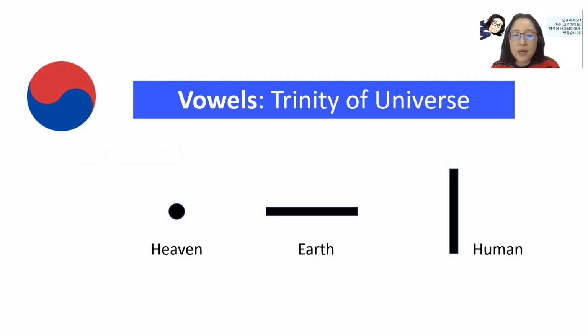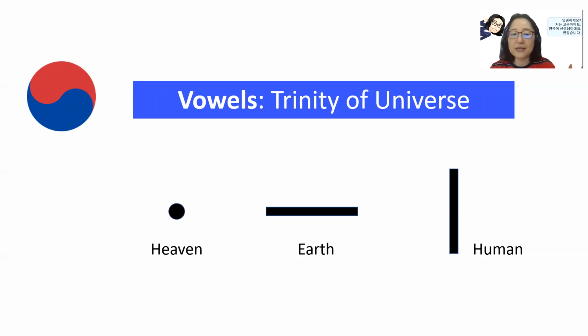And so he created all the vowel characters based on these three basic designs. He thought about what are the most important elements in the universe and came up with heaven, earth, and human, and symbolized them in very simple forms.